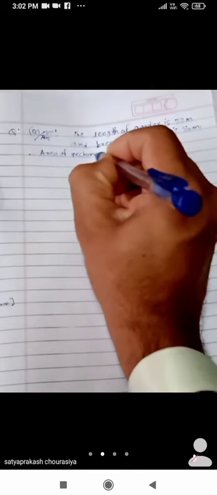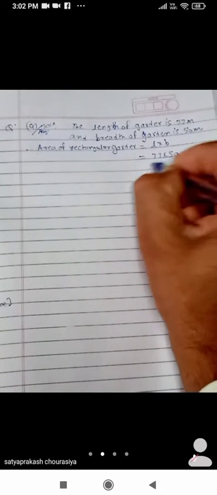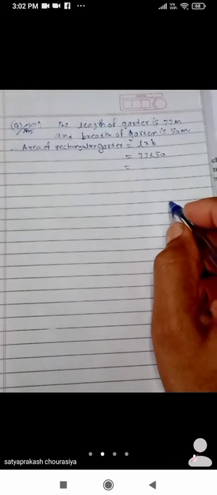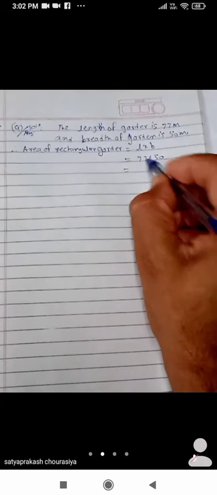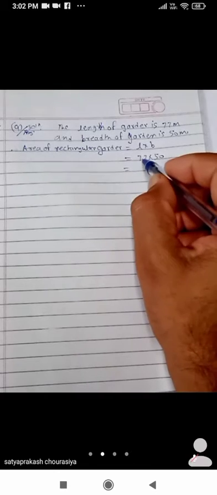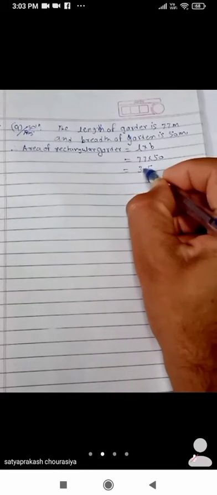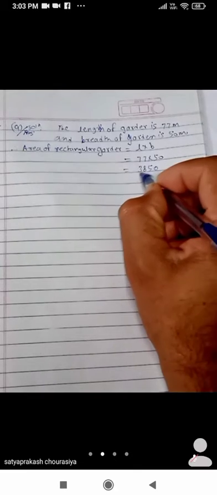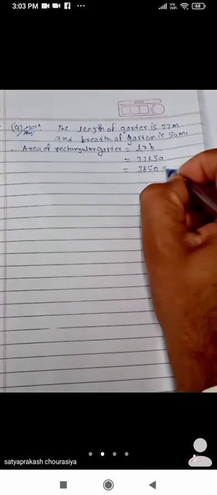So therefore area of rectangular garden is equal to length into breadth. So this is equal to 77 into 50. 77 into 50, so this equals 3850 square meter. Okay, so this is the area of the rectangular garden.